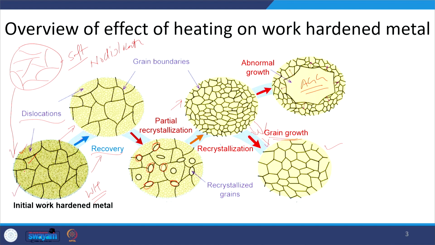Dislocations are produced, causing an increase in the strength and hardness of the material, but at the cost of ductility.